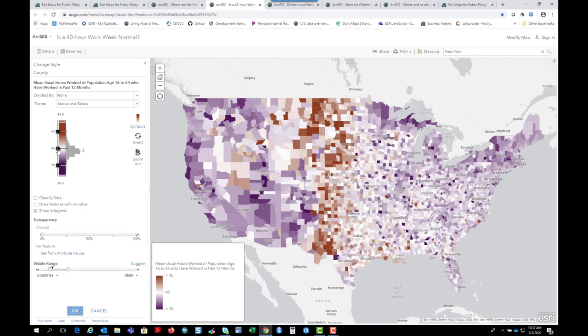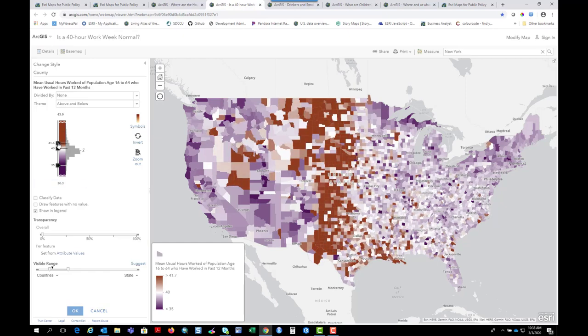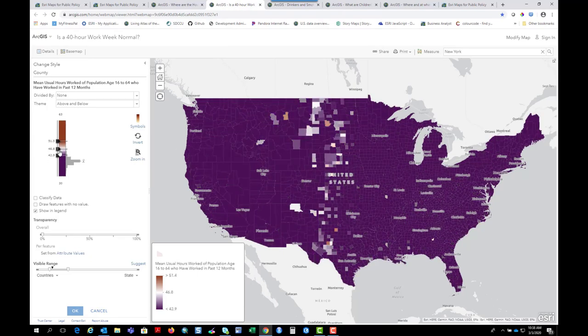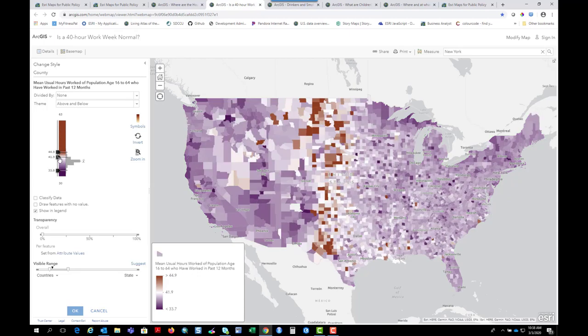That's a hard policy. So our map ought to have a hard cutoff and color that anchors this map around there. Say I wanted to drag these down or up, the map responds in real time. Maybe for whatever reason, I want to center this at 50, say. We can explore the map really, really quickly.